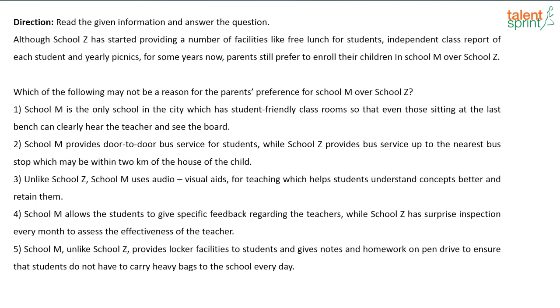Third one, unlike school Z, school M uses visual aids for teaching which help students understand concepts better and retain them. So again, that is another advantage about school M, right? So if you see the first 3 options, they are saying that in some way school M is better than school Z, and that might be that facility is not available in school Z, that is why people are not going to school Z.